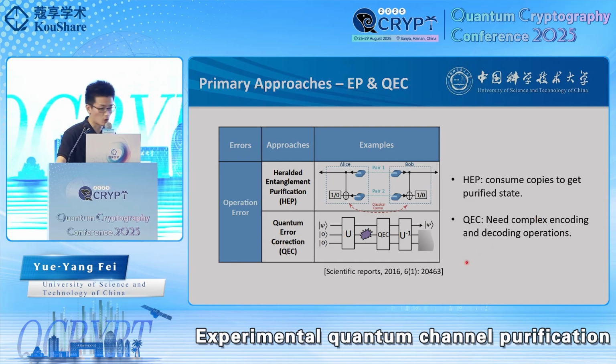And quantum error correction suppresses noise by increasing the system size through complex encoding and decoding operations. It only needs one-way communication and can be easily expanded to any input state. However, implementing quantum error correction in an optical system remains challenging.